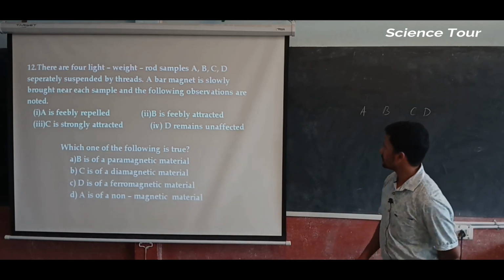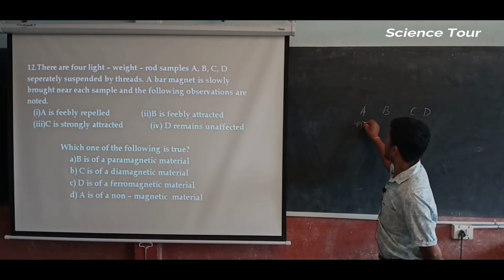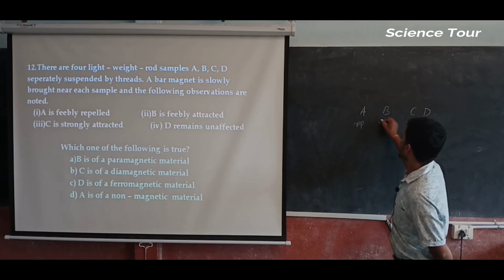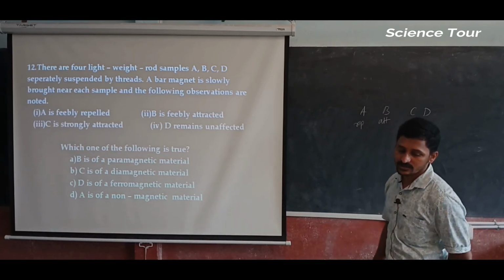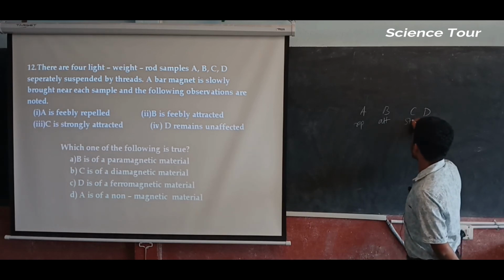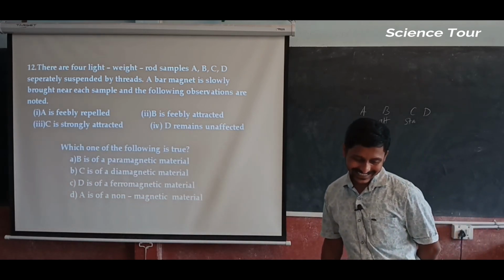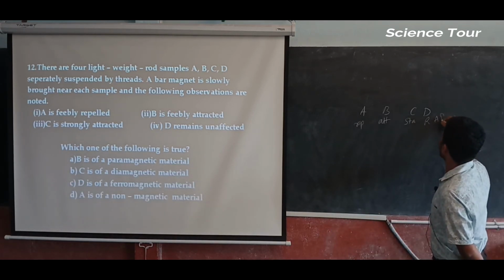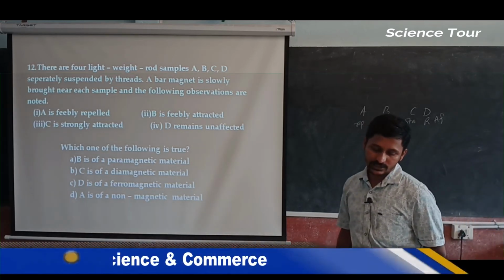A is feebly repelled. B is feebly attracted, very little attraction. C is strongly attracted, and D remains unaffected. Now, which one of the following is true?